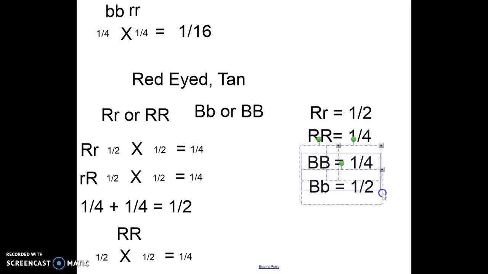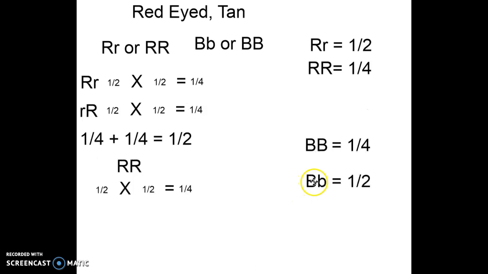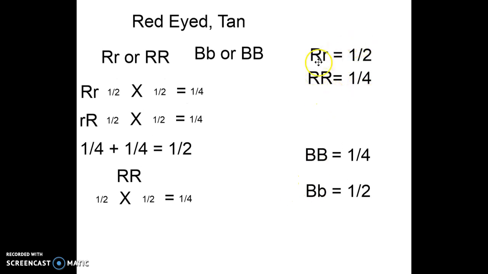In this case, you're going to take these and you're going to divide them up. So treat them separately, the way we've been doing it the whole time. So what's the probability of getting a capital R, lowercase r, or capital R, capital R? The probability then is 3/4.